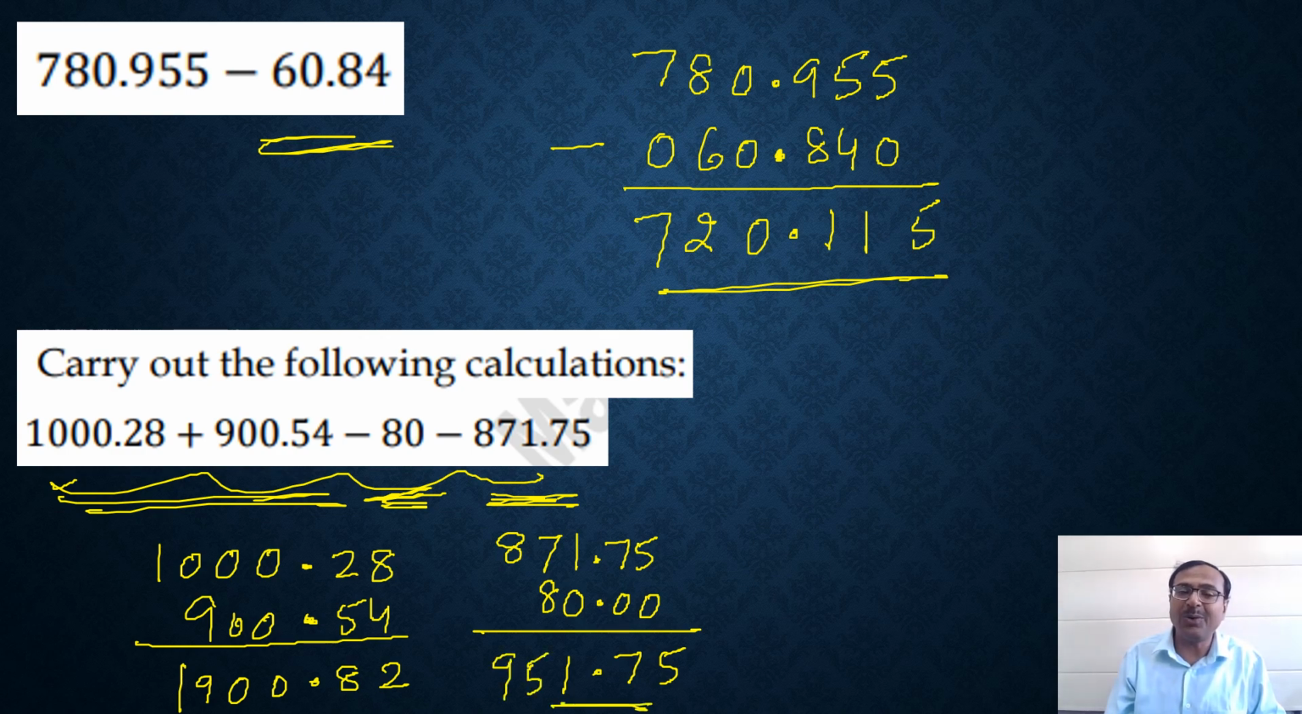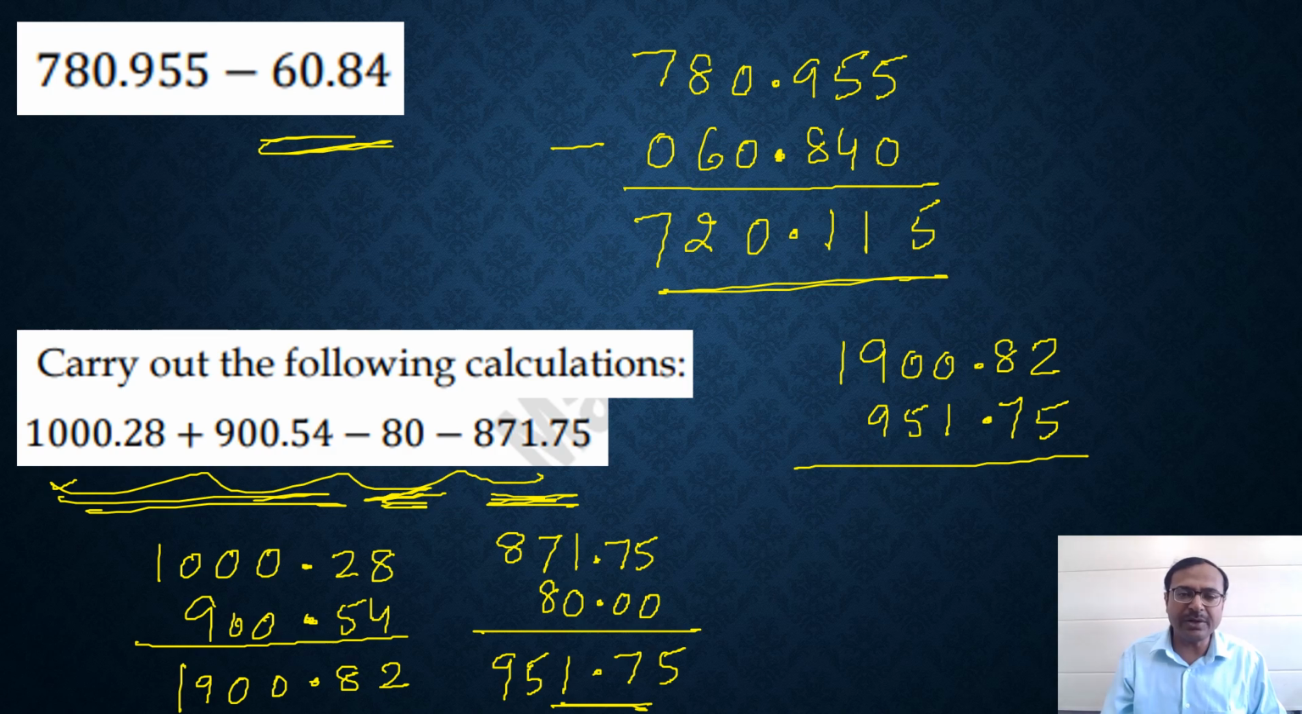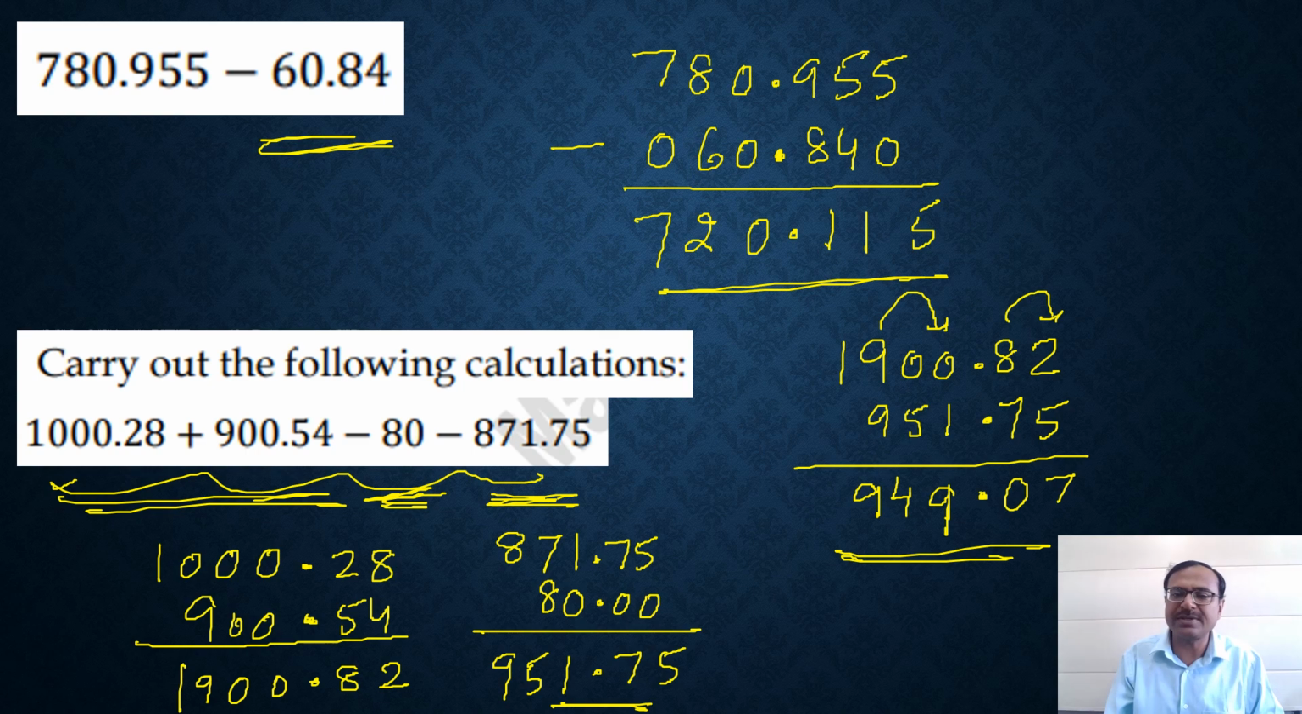So you will get 951.75, and now all you need to do is to subtract 1900.82 and 951.75. See, how did I do it? I did not use one step at a time. I added all the positive ones, I added all the negative ones, and then I'm subtracting them. So 12 minus 5 is obviously 7, and then you have a 7 here, so 7 minus 7 is 0, and then 10 minus 1 is 9, 9 minus 5 is 4, and then you have 18 minus 9, which is 9. So 949.07 happens to be the correct answer for this particular question.